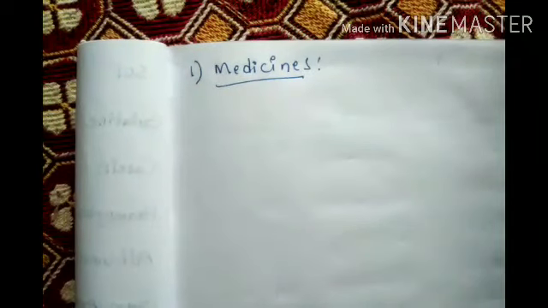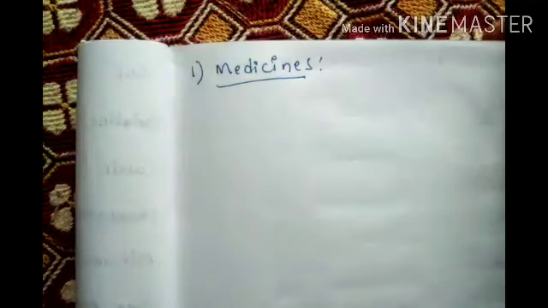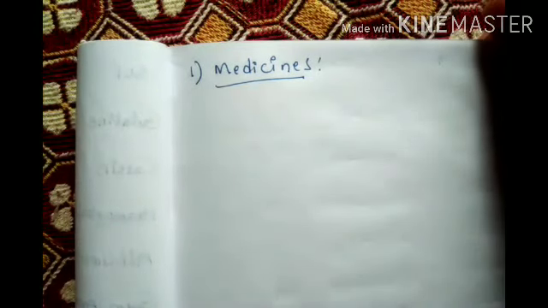Milk of magnesia is also one of the emulsions used for reducing the acidity in our stomach. Okay, milk of magnesia, it is one of the emulsions. It is used as a medicine for antacid, reducing acidity in our stomach.